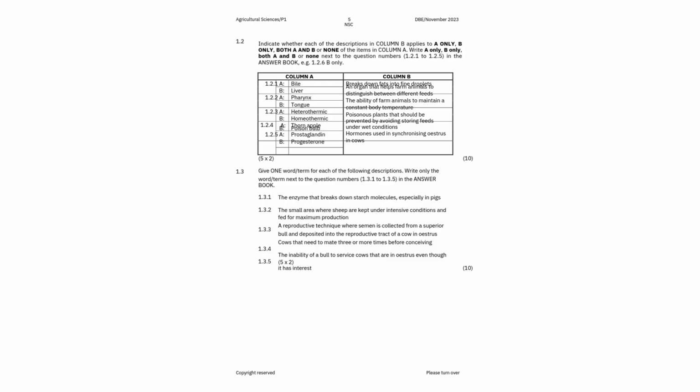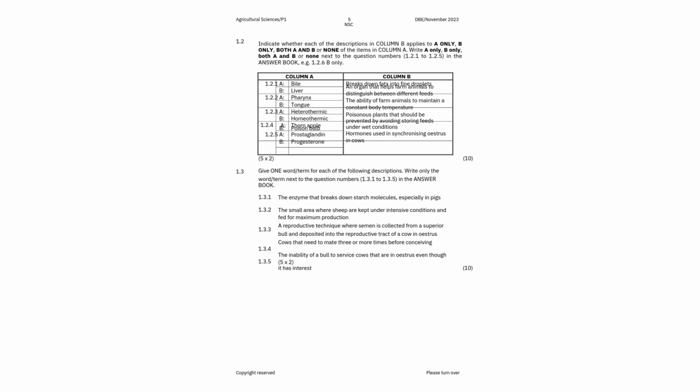So let's get to it. Breaks down fats into fine droplets. So you've got two options there. A is bile and B is liver. So unesibindi unenyongo. So what breaks down the fats, right?